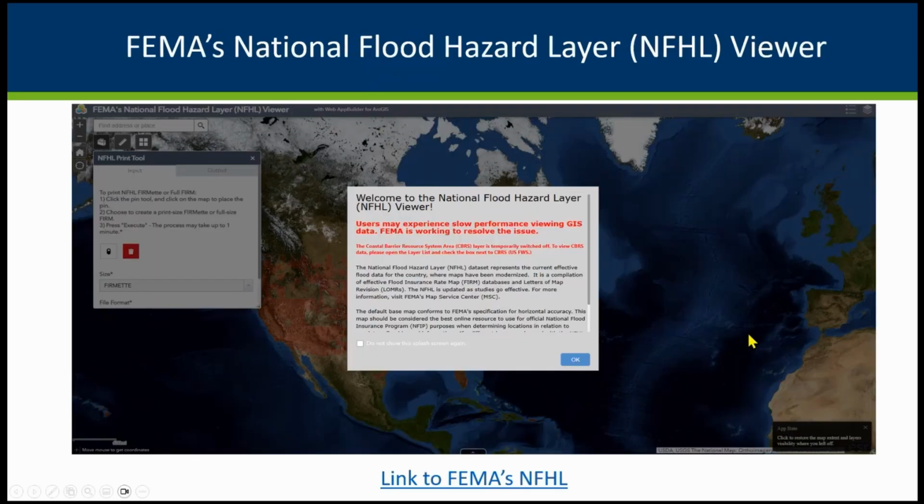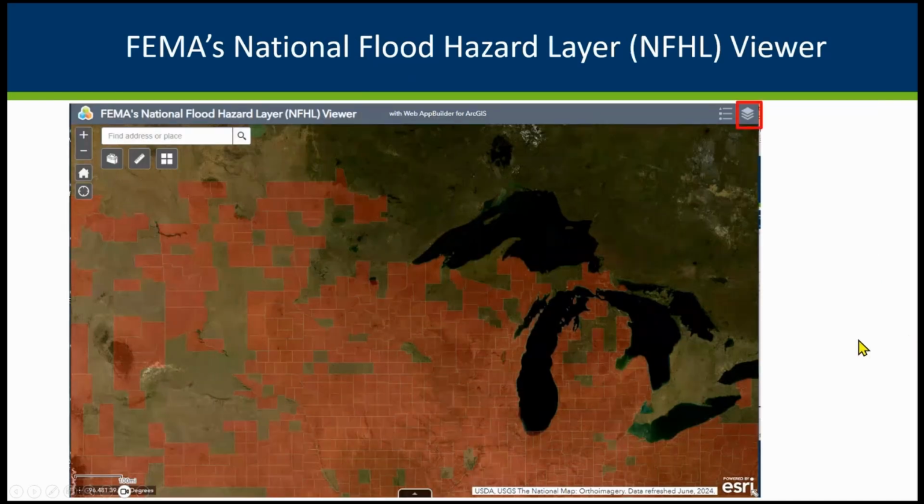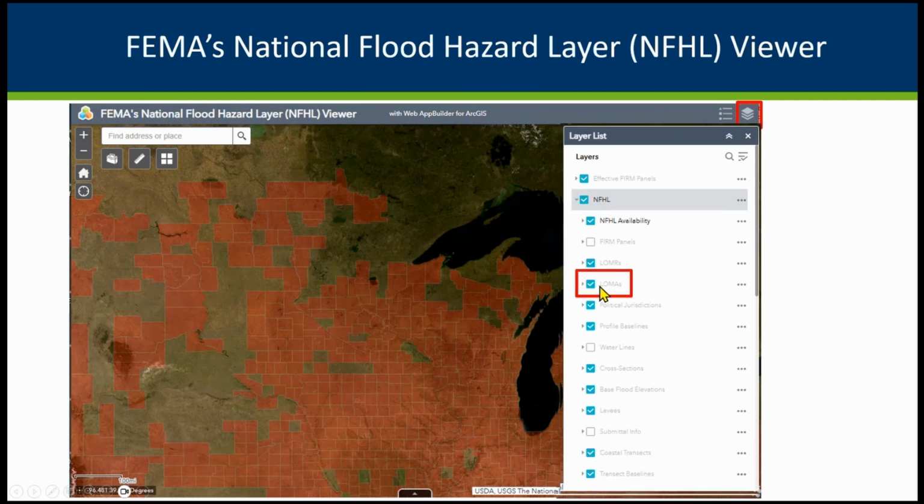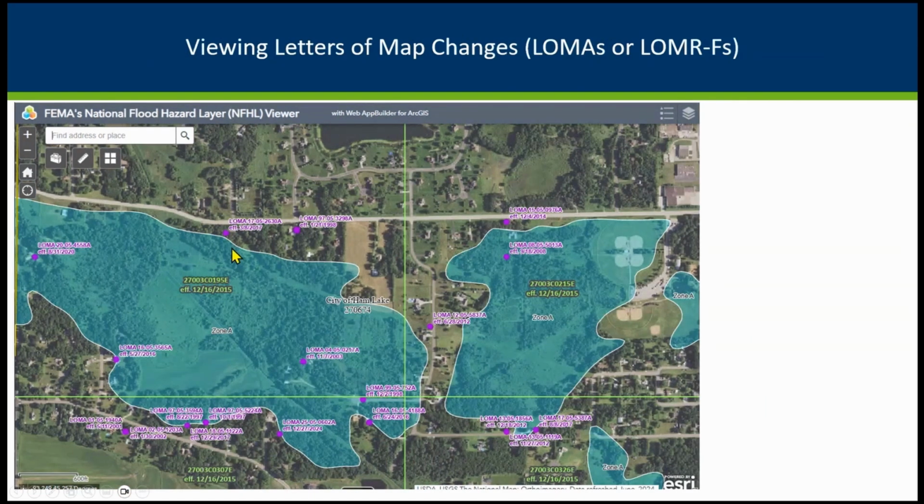So I mentioned the National Flood Hazard Layer, and that's another useful FEMA site. Where that is most useful, I would say, is to look at those LOMAs. So that's what I'm going to show here. That's what's unique at this site that you can't do at other sites. So if you expand the National Flood Hazard Layer here, the NFHL layer, and you go here to the LOMAs and turn that on, then when you zoom in, you'll see the LOMAs, these little purple dots.